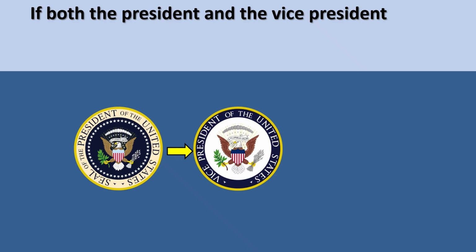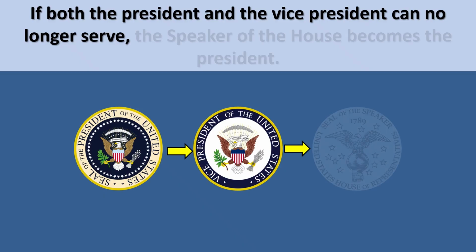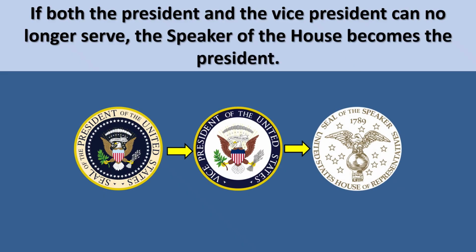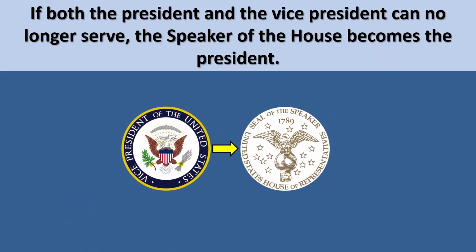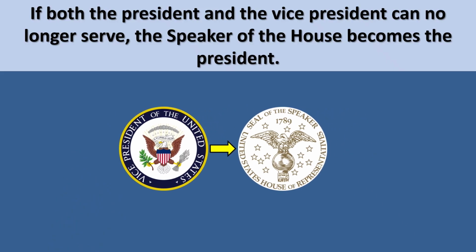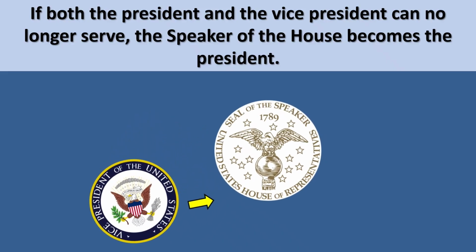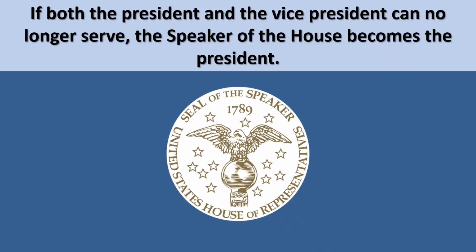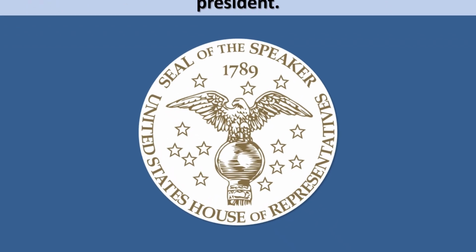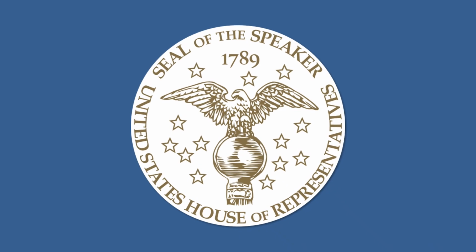This means that if both the president and the vice president can no longer serve, the Speaker of the House becomes president. If something happens to remove the current president from office, the vice president will step in as president. If something then also occurs to remove the vice president from office, the current Speaker of the House will become president. If you know who the Speaker of the House is now, then you know who is second in line for the presidency of the United States.